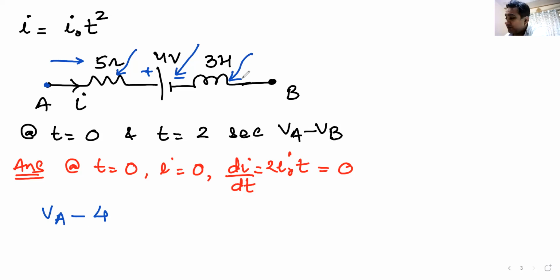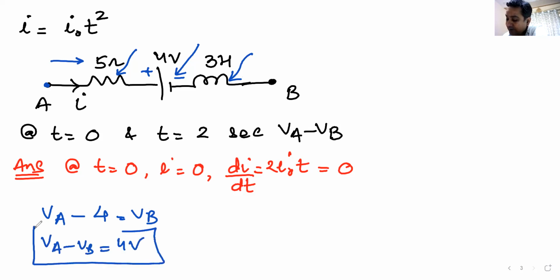So no potential drops here. I reach point B. So my VA minus VB becomes 4 volt when time is 0. Do you understand this? Can I have some raise hand that you understand this, sir? So VA minus VB in the first case is 4 volt.